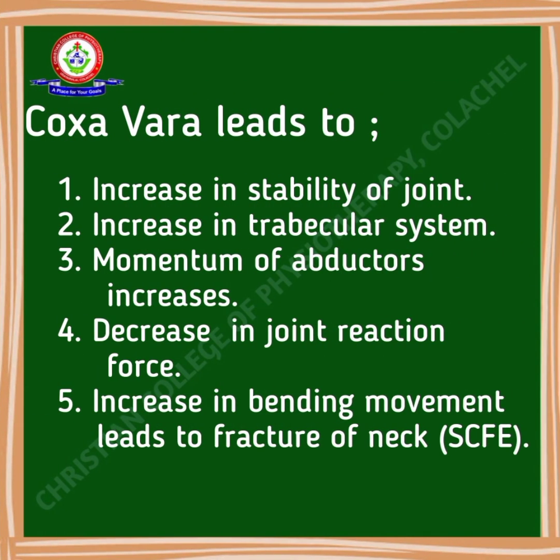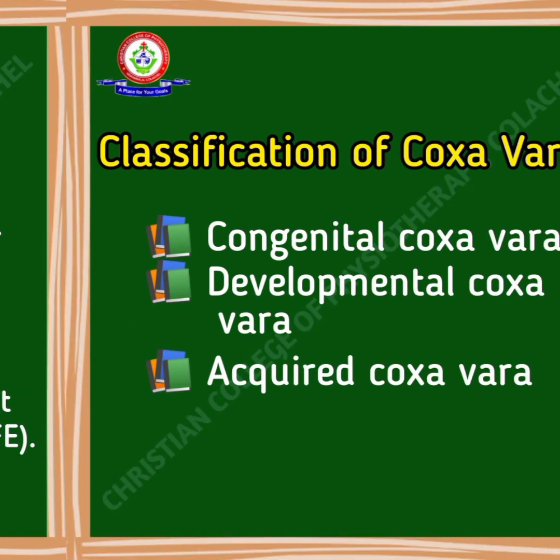Coxa vara leads to increased stability of the joint. Then the trabecular system also increases. The moment arm of the abductors increases. Then the joint reaction force decreases. Here the bending moment is more, so it may lead to fracture of the neck. That condition is known as slipped capital femoral epiphysis.